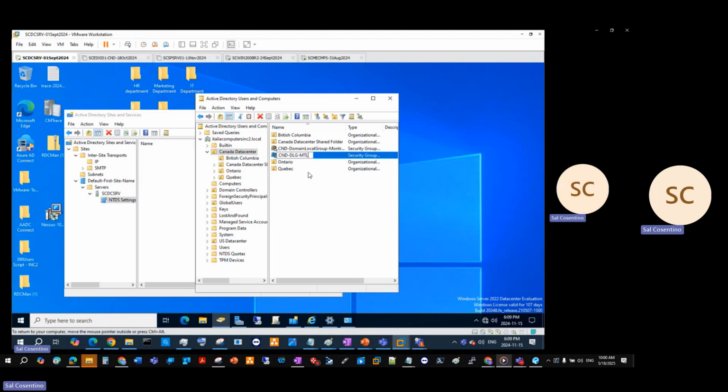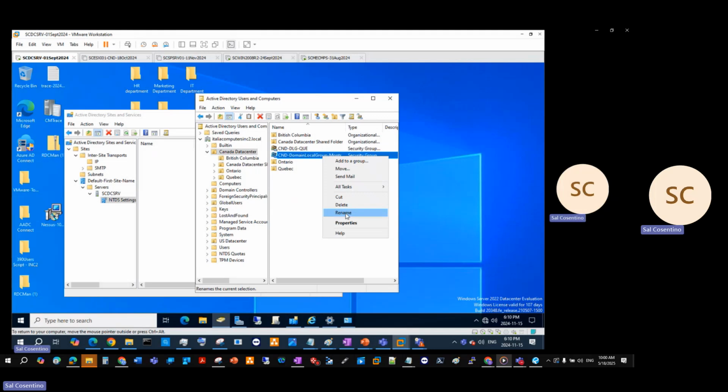So if we were to design this, again, we know our DLGs are in our Canadian country, on our data center and our data. This is actually a domain local group within Montreal, so in our region, or within Quebec, sorry. So this would be within Quebec, I'm going to say that.